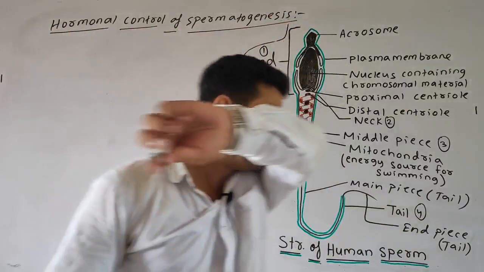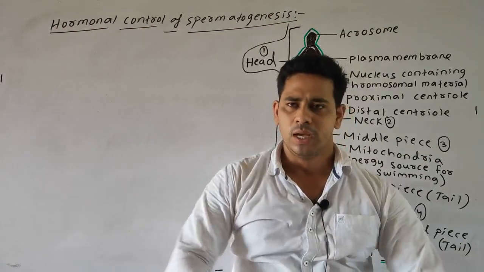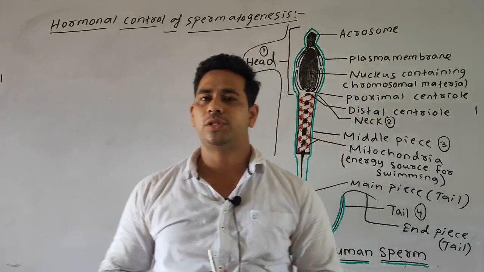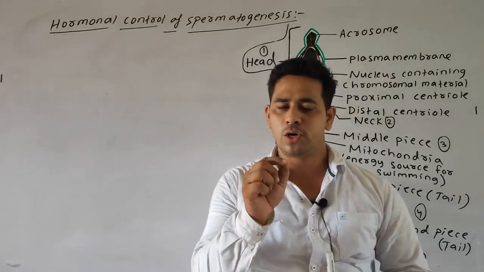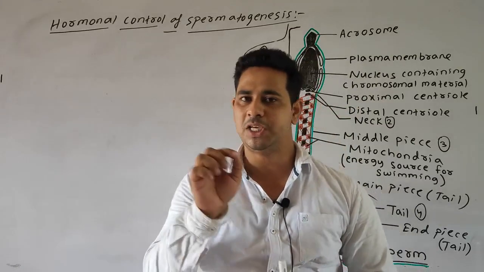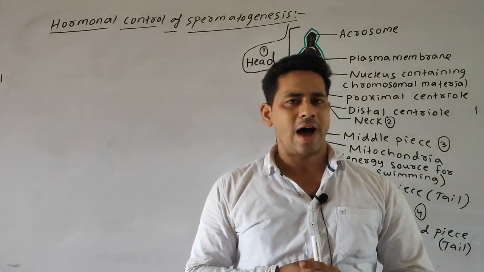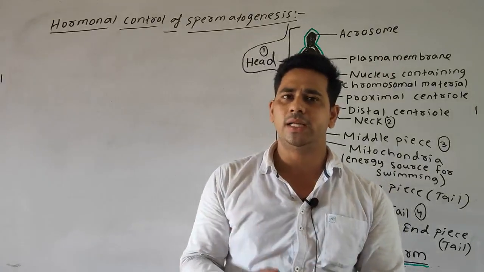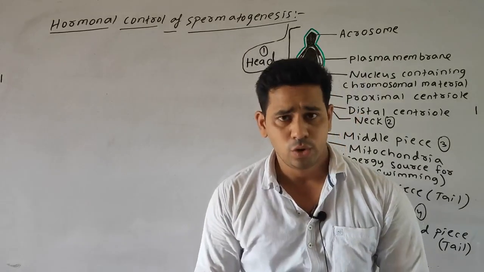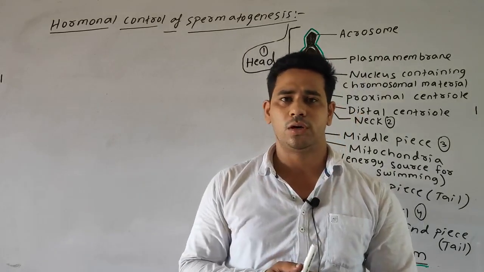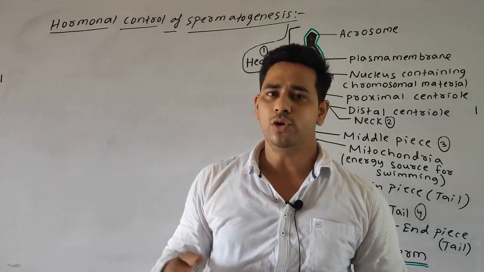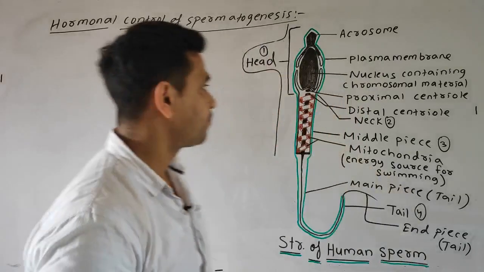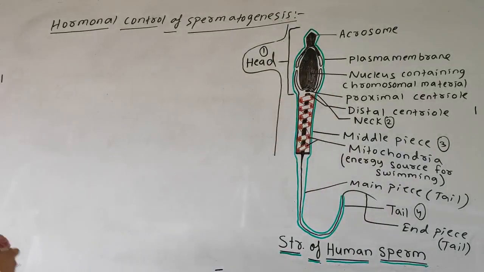Students, remember, spermatogenesis begins at maturity, when the hypothalamus secretes the gonadotrophic releasing hormone, or GnRH. After the release of the gonadotrophic releasing hormone, it stimulates the anterior pituitary gland to secrete the LH, the luteinizing hormone, and also the FSH, the follicle stimulating hormone. Okay, so let's write down.